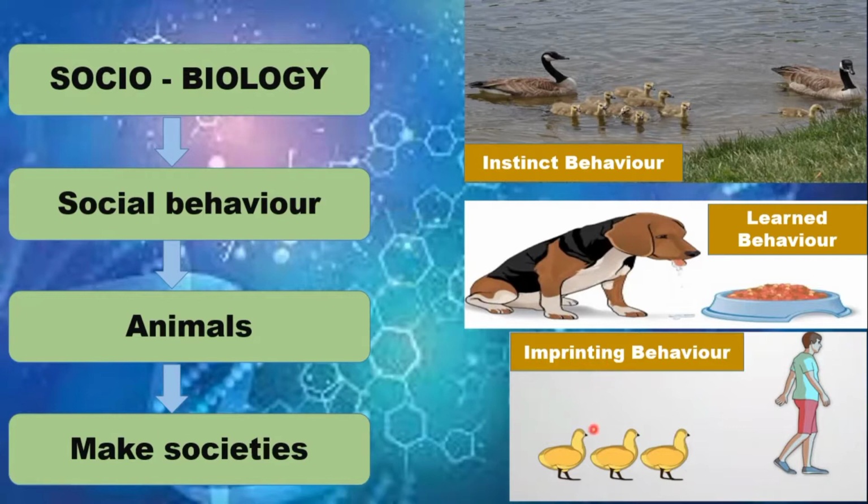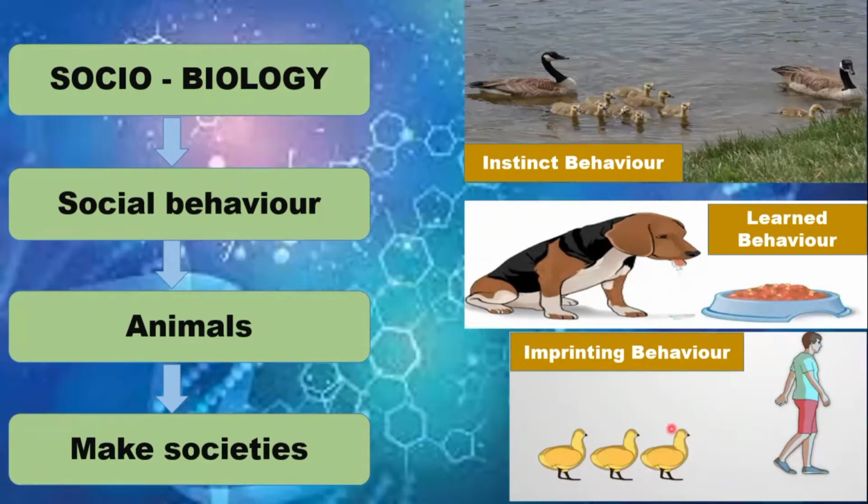For example, you can see here the ducklings. The ducklings basically learn to imprint the behavior. As we know, the ducklings will follow their mothers because they think their mothers will provide them protection. But when their mother is absent, they will follow a larger moving organism. For example, in this case, the humans. The baby ducklings will follow the humans if their mother is absent because they think this larger moving organism will provide them protection, the same as their mother.